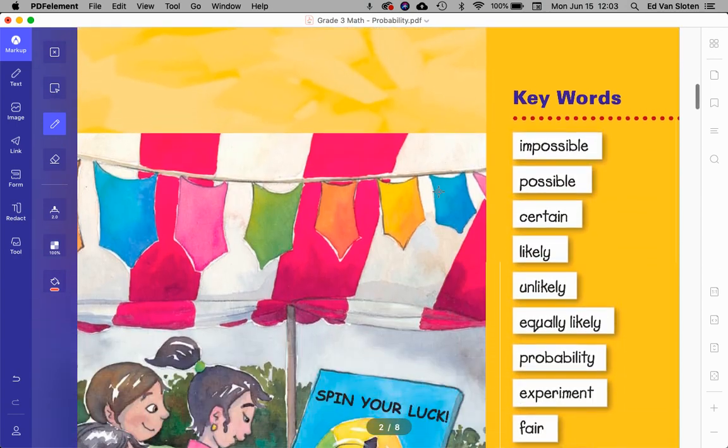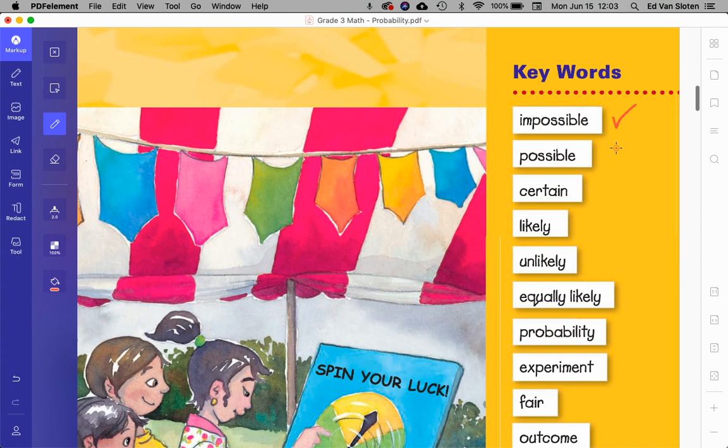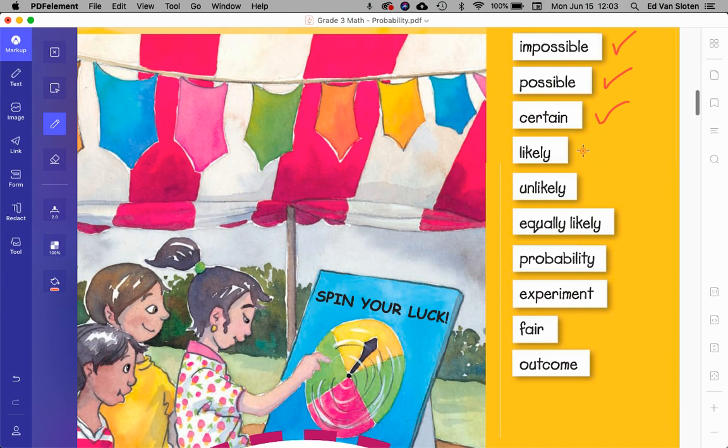All right, so something might be impossible. The moon will disappear in the next hour. Impossible. Something that's possible is it will be sunny in 1 hour. Something that is certain, it will be certain that in 1 hour I'll be hungry for lunch. Something that is likely, it's likely to be a sunny day without rain. It's unlikely that it will rain.